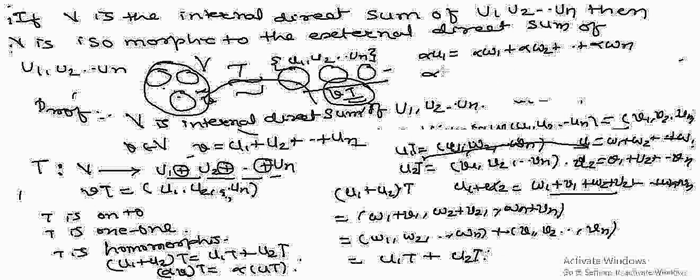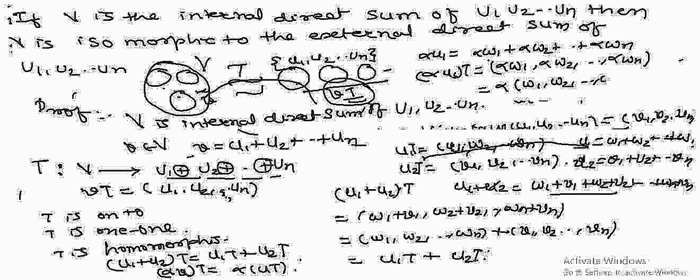Let us take T of alpha u1. T of alpha u1, by definition, is alpha into w1, comma, alpha into w2, comma, alpha into wn. We write it as alpha into (w1, w2, ..., wn), but this is T of u1, so alpha times T of u1.